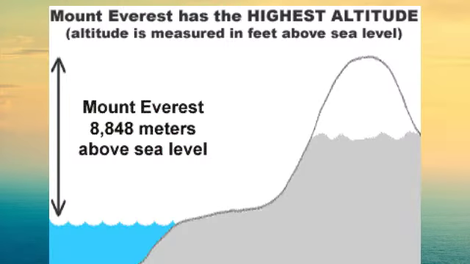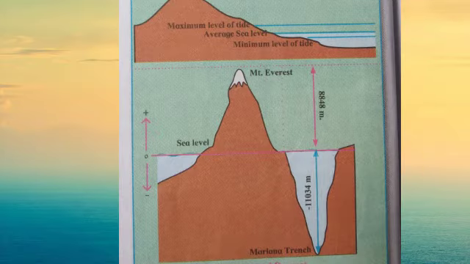Dear students, you know very well that Mount Everest has the highest altitude. Its altitude is 8,848 meters above the sea level. Altitudes or depths are measured and shown in positive or negative values. The depth of Mariana Trench is minus 11,034 meters.